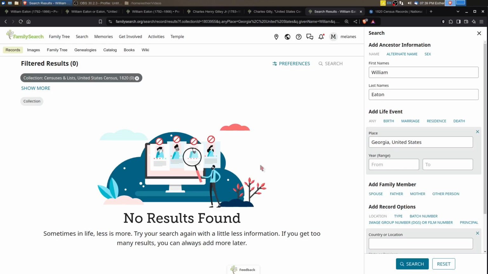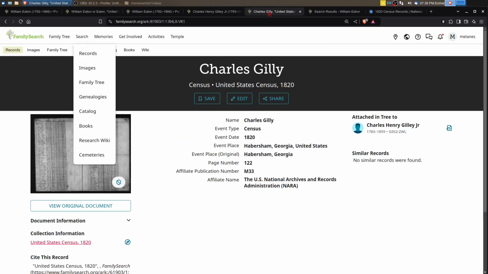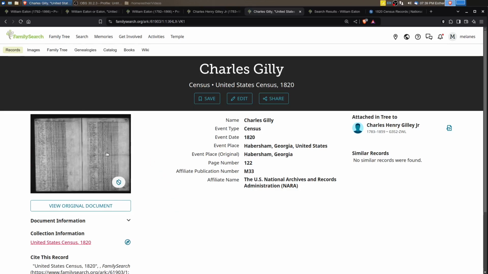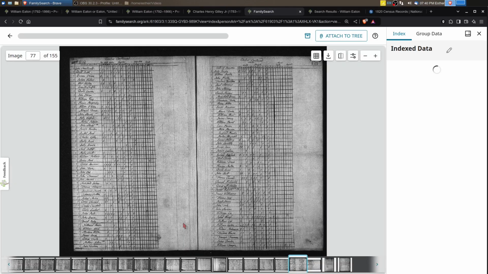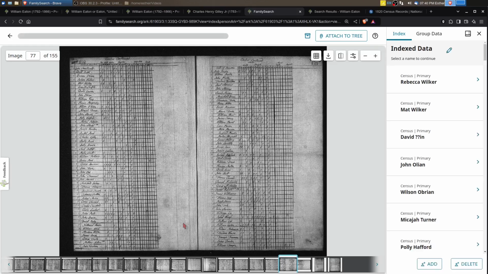So I learned that the index for the 1820 US Census is not very good. I've also found that the indexes for the 1830 and the 1840 census are also not very good. So if you suspect your ancestor is in a particular county, you need to look at every page of that county. And that may sound like a lot, but I promise if you were to look at this county for the 1820 US Census, it's not going to take you that long.